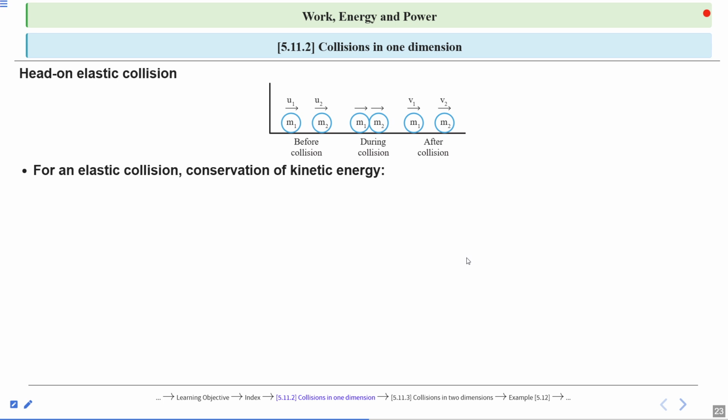For an elastic collision, conservation of kinetic energy gives this equation: half m1 u1 square plus half m2 u2 square. This is the equation before collision. After collision, it will be half m1 v1 square plus half m2 v2 square.